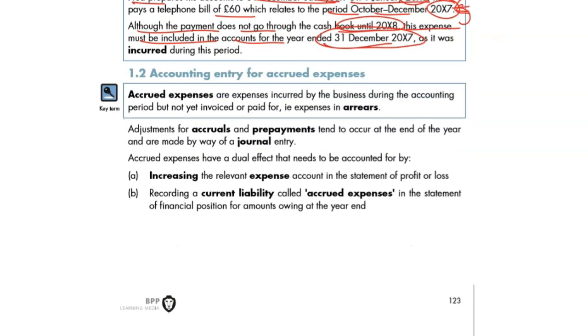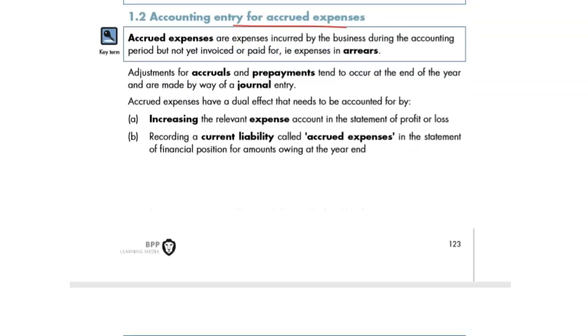Let's keep going. Accounting entry for accruals concept, or expenses. Let's keep reading all of it. Accrued expenses: expense incurred by the business during the accounting period, not yet invoiced or paid. We have said it, it's also called expense in arrear. Quite a few names it has. Adjustments for accruals and prepayments tend to occur at the end of the year. This is called closing. Remember, because later on we'll be learning opening and closing, accrued or prepayment.